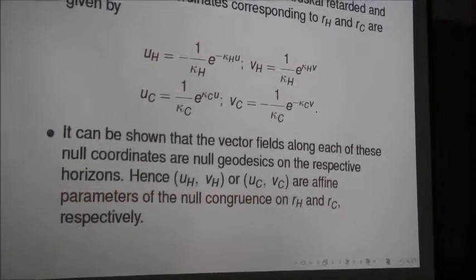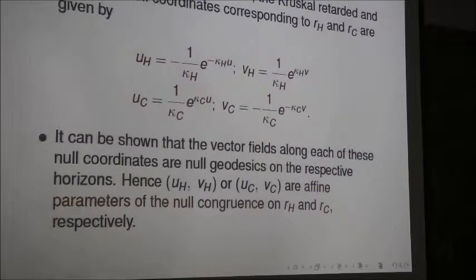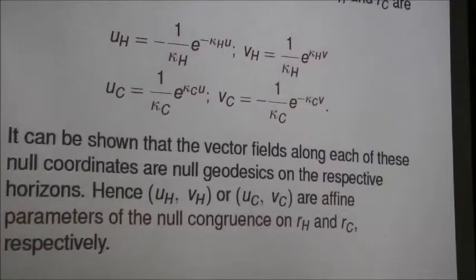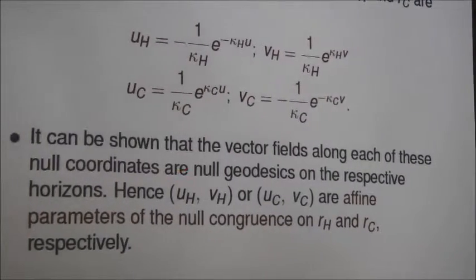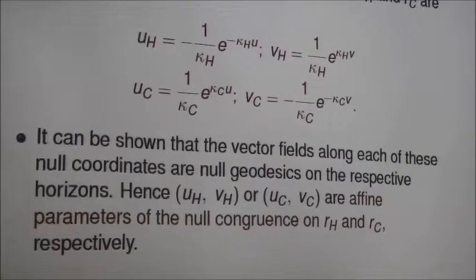It is easy to show that if we now construct coordinate vector fields from these coordinates and compute the geodesic equation, the coordinate vector fields along these coordinates, all of them UH, VH, UC and VC, are geodesics. So all of UH, VH, UC and VC are affine parameters along null geodesics on the event horizons. UH and VH are affine parameters on the black hole event horizon, and UC and VC are affine parameters on the cosmological event horizon.